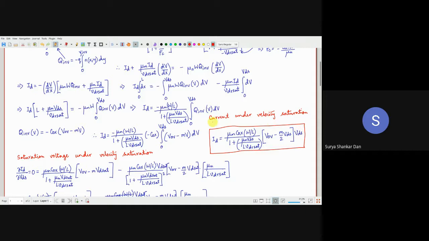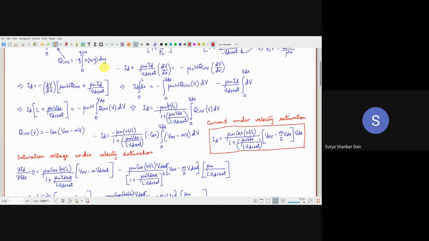So this is the current under velocity saturation. It's not current saturation. The current saturation model we will come to later. That is very complicated. So this is basically the overall current under velocity saturation. Please understand this. So how is it different from the previous one?